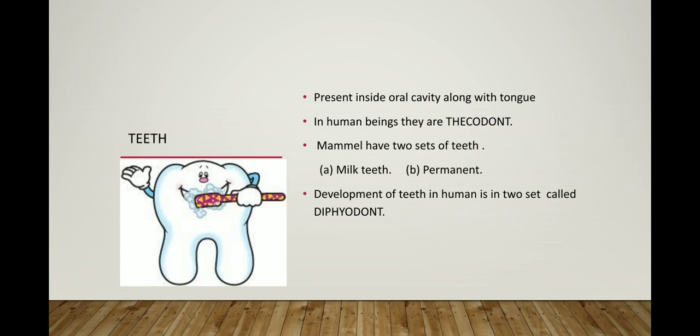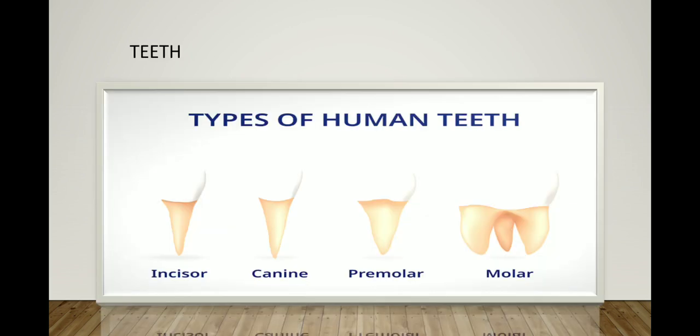This type of animal comes under diphyodont. Those that have a strong jaw in the buccal cavity, with teeth rooted in the jaw, are called thecodont. Thecodont means socket teeth. Okay, so this is all about this slide. We will move to the next slide.